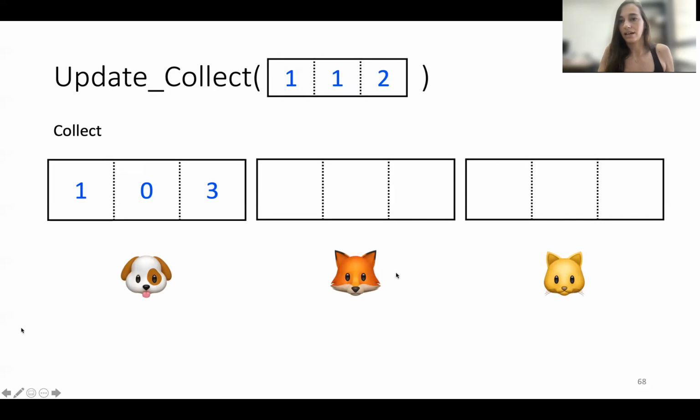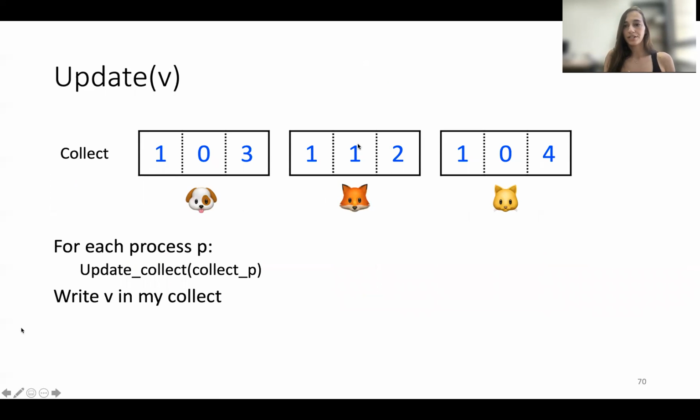So first of all, a simple function that will be used a lot, an update collect. So we have here three participants. Each of them has a local array of size n, so in this case n is 3, called collect. So update collect is when I'm trying to update my own collect array with a given array. And the way I do it is I take the maximum of each index. So in this case, only the second index will be affected.